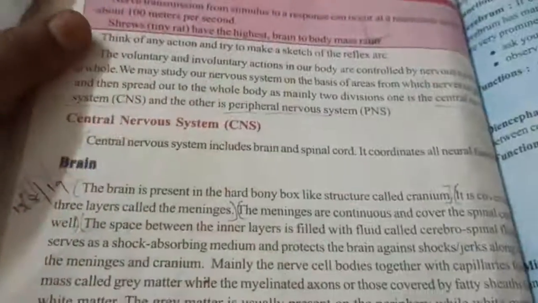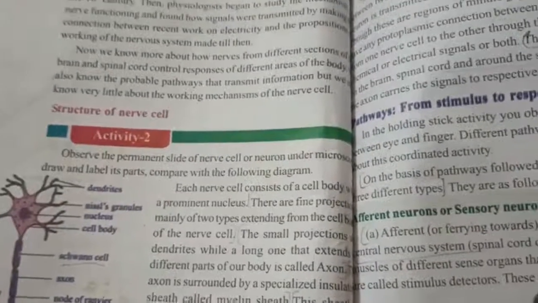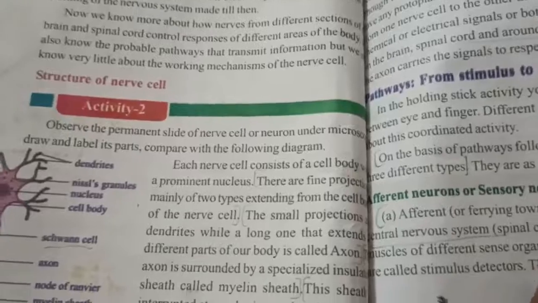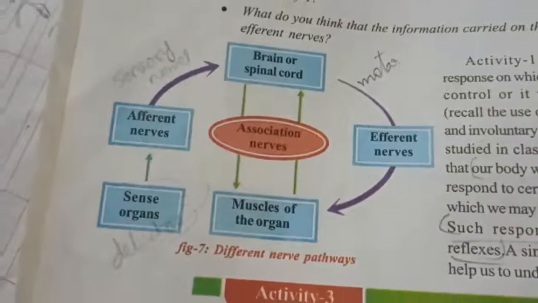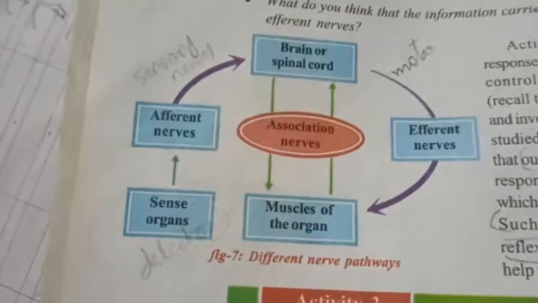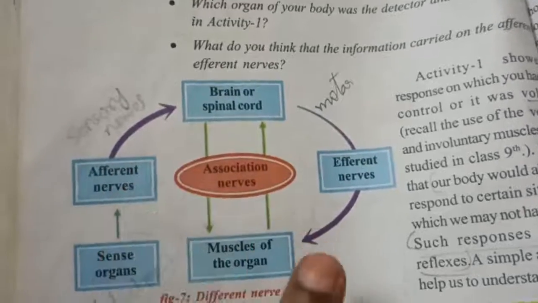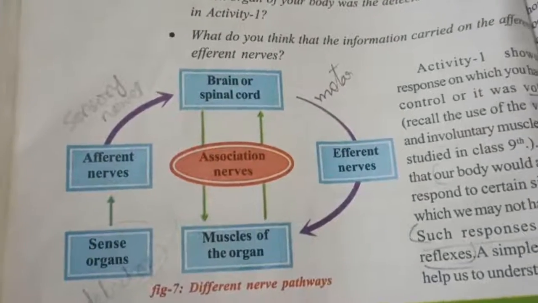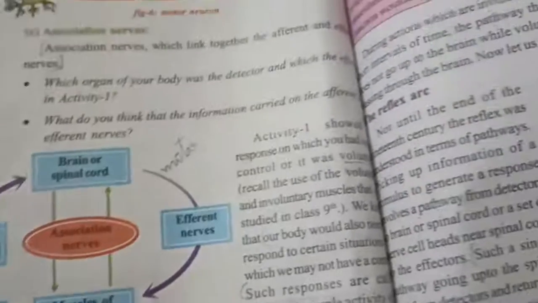Very good morning, children. In the last classes, we have discussed the structure of the nerve cell and the different pathways from stimulus to response. Those are sensory neurons, motor neurons, and association nerves, and the path from the sense organs to the brain and from the brain again to the muscles. The electrical impulses go along a path that is an arc, so it is called the reflex arc, and the response is called a reflex. We discussed that pathway in the last class.